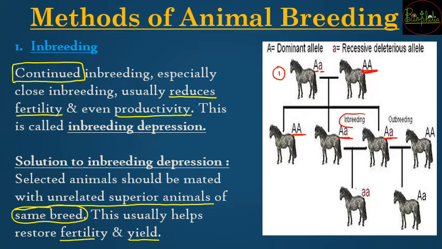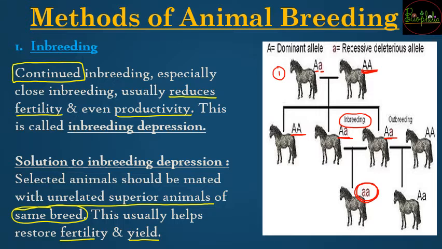Now because of inbreeding, what did you do? There was mating between the sister and brother, and in that case what happened, in the pair of capital A and capital A, because of inbreeding there was a high chance that both small a came together, that was homozygosity, and this homozygosity is a recessive trait. Generally a recessive trait is not exposed because it might be harmful. Harmful is why it is generally recessive. Now once it has been expressed because of inbreeding, that is the reason you try to avoid inbreeding.